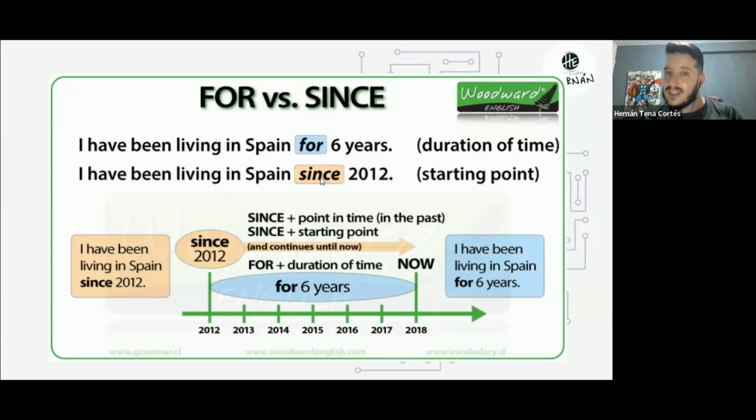And if we use since, we use it to talk about when something began. When was the beginning point of something? I have been living in Spain since the starting point of something.